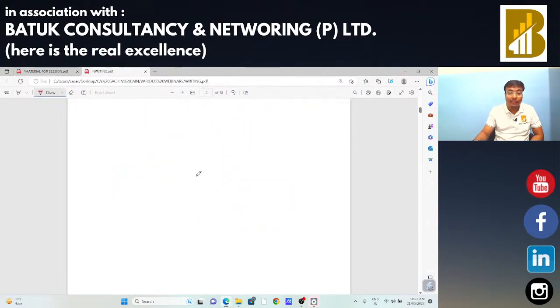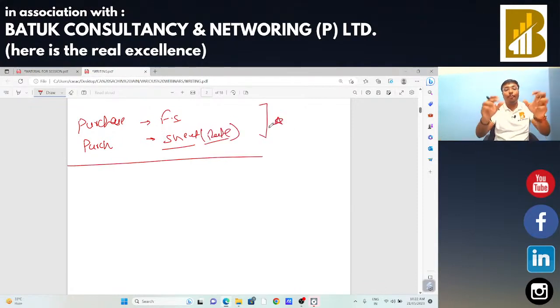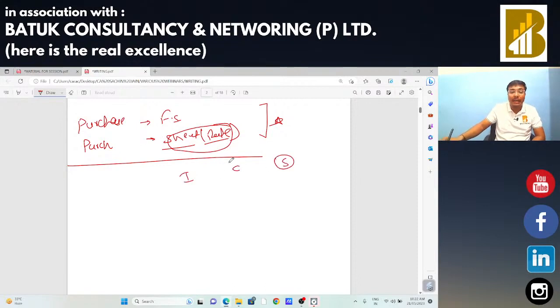In that particular case, your purchases from the financial statement and purchases from the sheet generated from the software, that is the rate wise sheet, first we compare these purchases. If there is no difference, then we take that rate wise sheet, in which we have the figures of CGST, SGST and IGST.